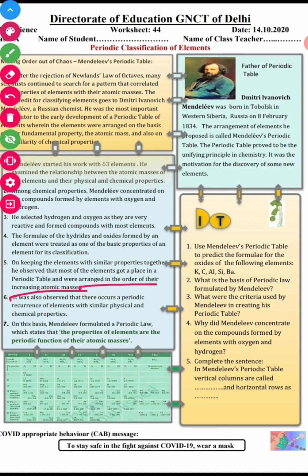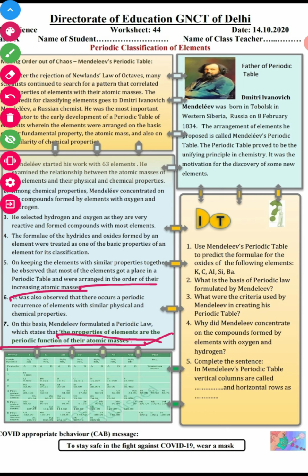On the basis of this, Mendeleev formulated a periodic law which states, and this is very important, that the properties of elements are the periodic function of their atomic masses. Here we have a one marker question. What is the basis of Mendeleev's periodic table? This is the answer. The properties of elements are the periodic function of their atomic masses.